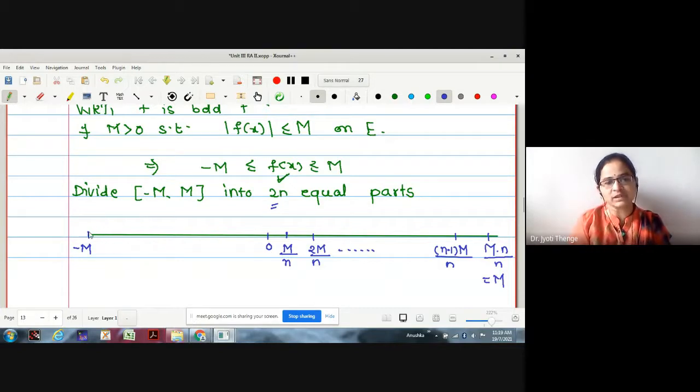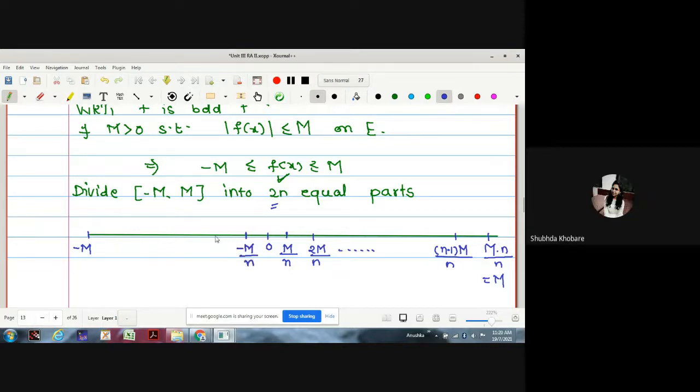Same part we will do on the left. On the left, we have the length m again. No doubt it is a negative part of your axis, but still it is of length m. Therefore, what will be my first point? Whatever coordinates we have written on the right, the same we have to write on the left with the negative sign, right? This is minus m by n.